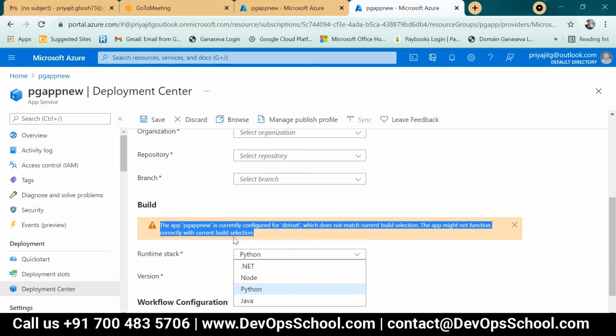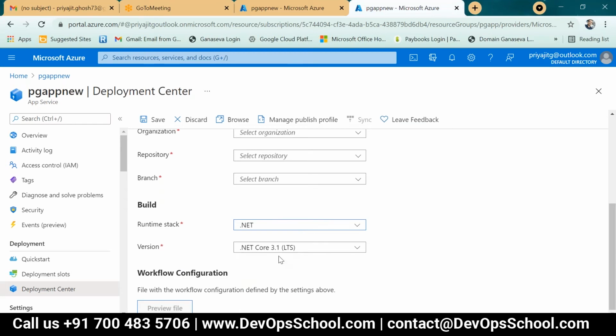Otherwise you can take another plan to rebuild for Python and then transfer to that Python code. With the same plan we cannot do it. That is no problem. In the same plan you cannot change the basic code language.